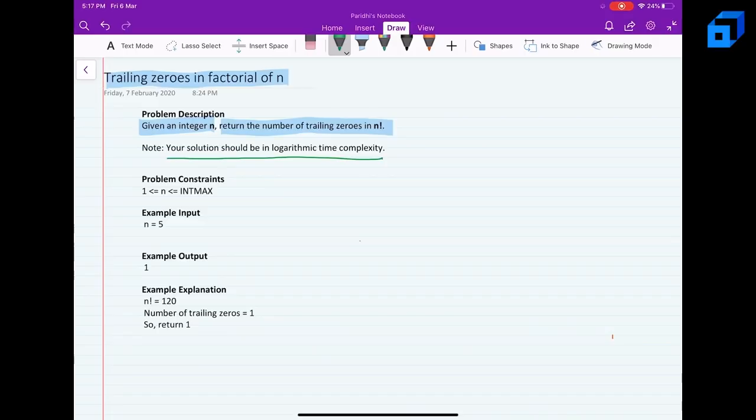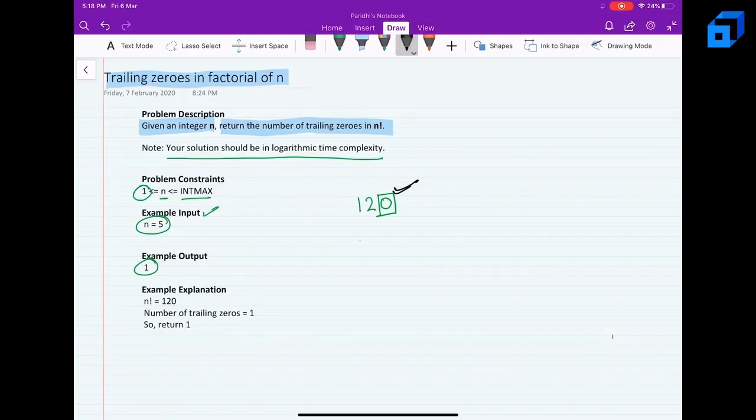As per the problem constraints, n lies between 1 to int max, and in the example input we are given n as 5. The example output is 1. Because the factorial of 5 is 120, here there is only one trailing 0. So therefore we will simply return 1.